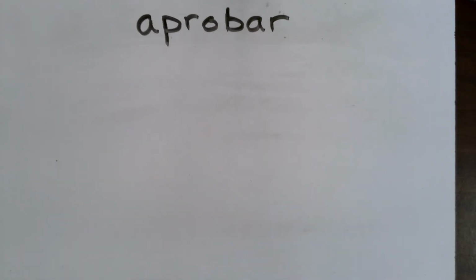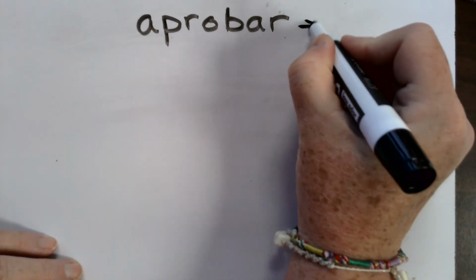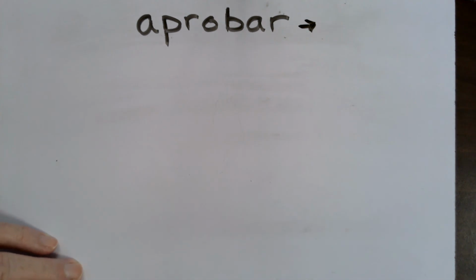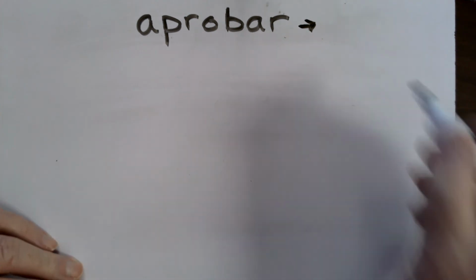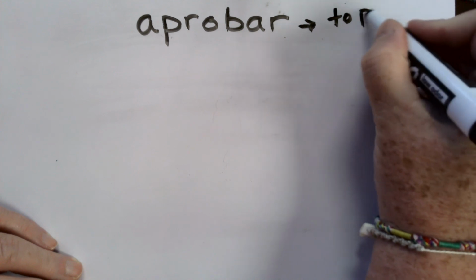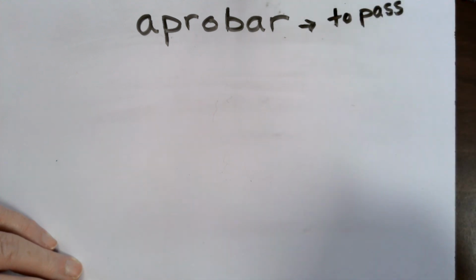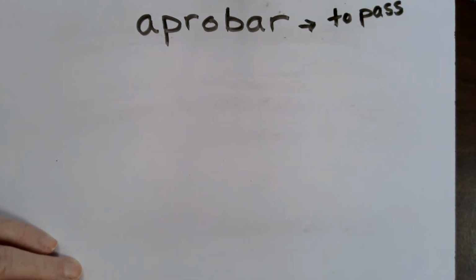Now you're going to practice on your own. One of our new verbs is the verb aprobar. If you've watched the vocabulary introduction, you'll know that aprobar means to pass, such as if you pass a test or if you pass a class.